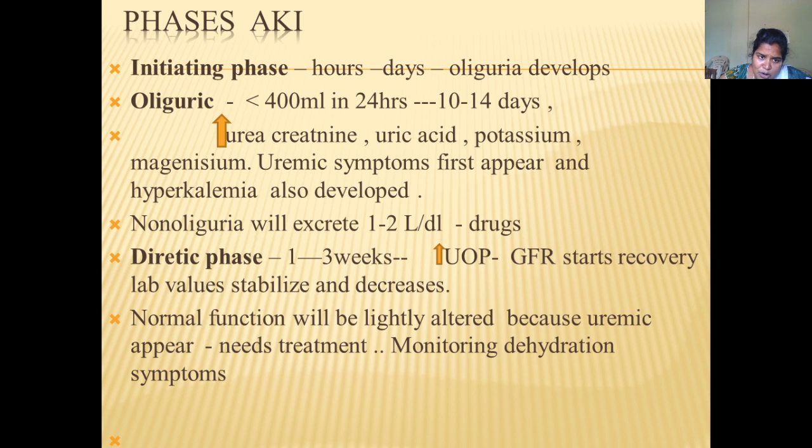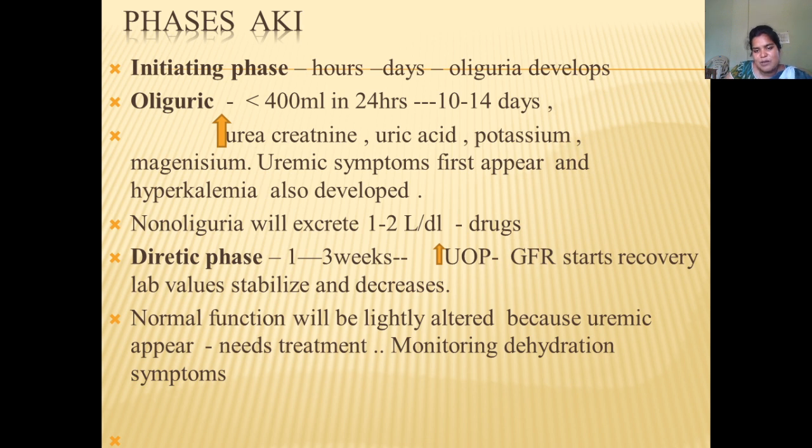This non-oliguric stage can be seen mostly with the usage of drugs like aminoglycosides and hypertension drugs. These patients will present as non-oliguric patients. And then the diuretic phase: the name itself indicates that there will be diuresis. Because of the diuresis, there will be some amount of recovery.